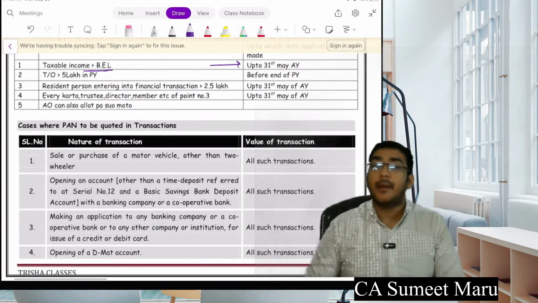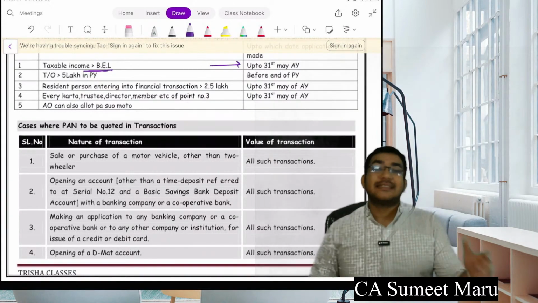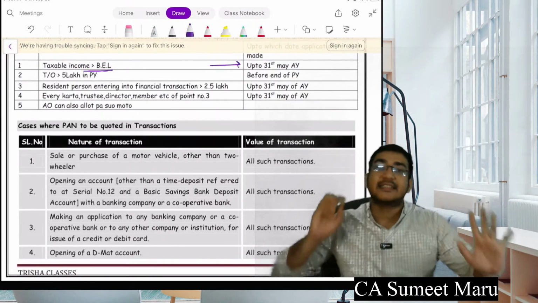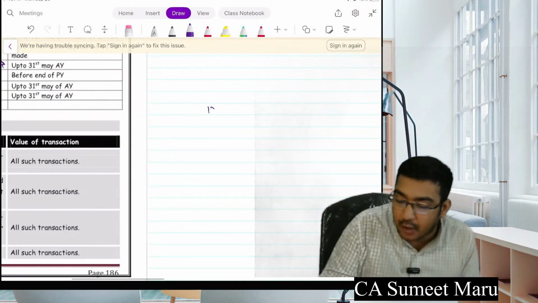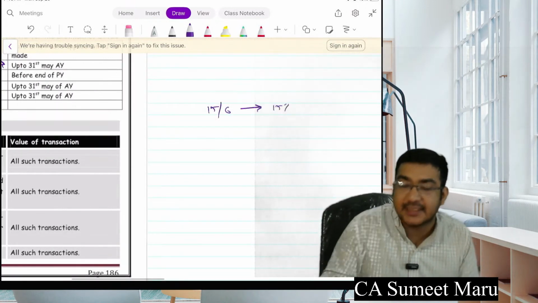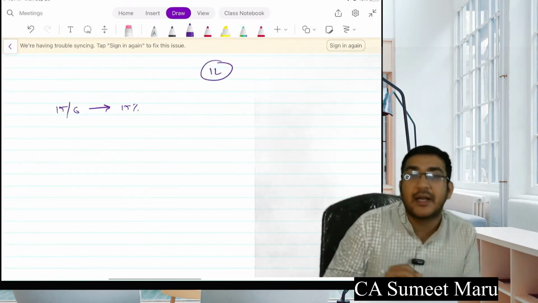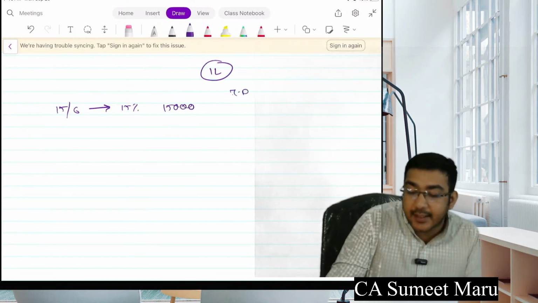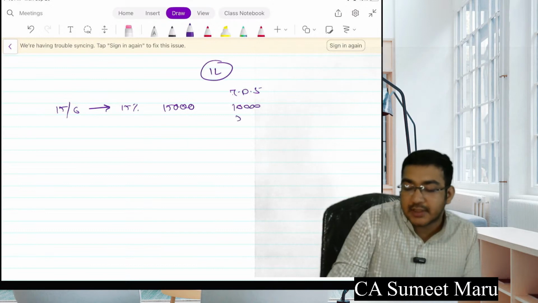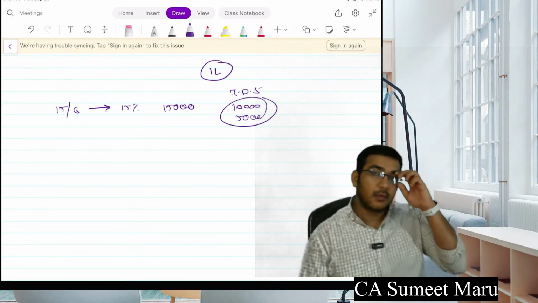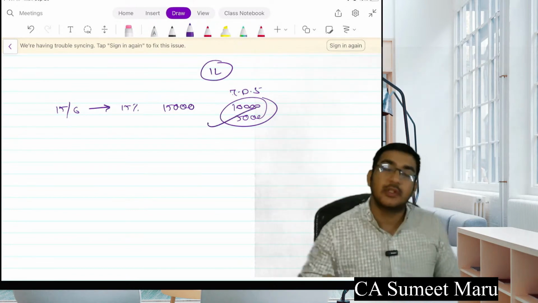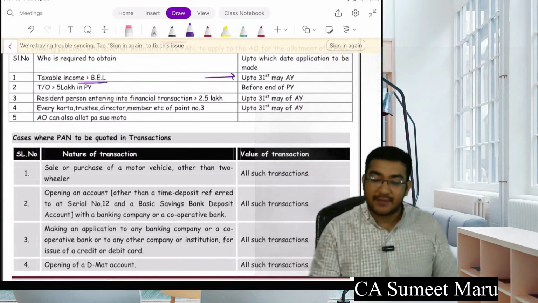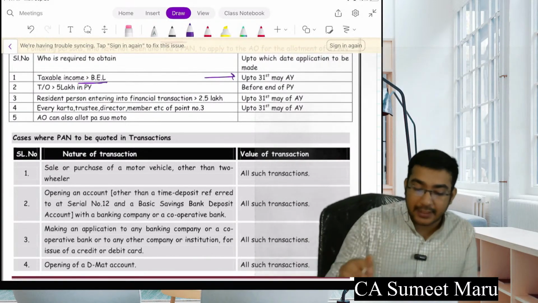Okay. Also remember, when we are doing this calculation of advance tax installments, if there is any TDS collected in that respective time, even that will be eligible for the advance tax installment. Matlab, for example, say 15th of June is the due date for paying 15% tax. Okay, say my tax liability is 1 lakh. I have to pay how much? 15,000. Say my TDS is already done before this 10,000. So I need to just pay only above 5,000. Got it? मुझे ऊपर का सिर्फ 5,000 पे करना है. So if any TDS is deducted for your part, that is considered in your advance tax installments. It should be just done before that due date.